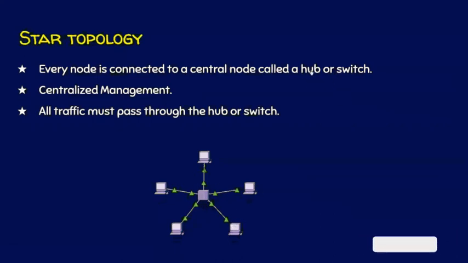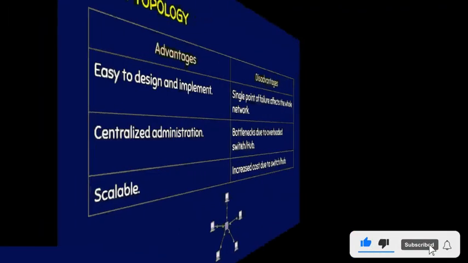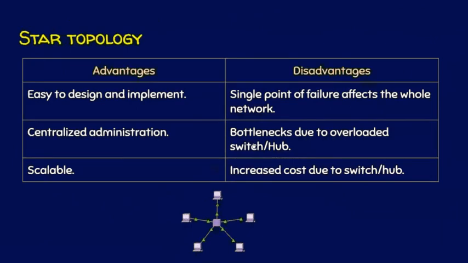But there are some differences between hub and switch, which will be dealt with elaborately in the next lecture. Coming to the advantages and disadvantages of star topology, it is definitely very easy to design and implement. At the same time, we have a centralized administrator here. This is the hub or a switch. If the switch has 24 ports, for example, you can connect 24 computers to the switch.